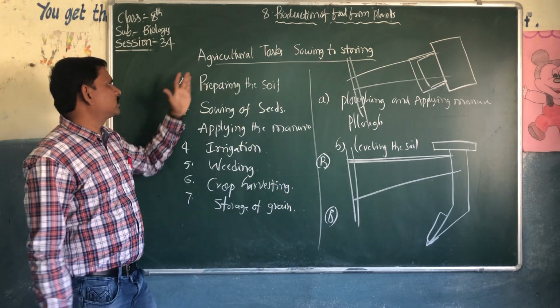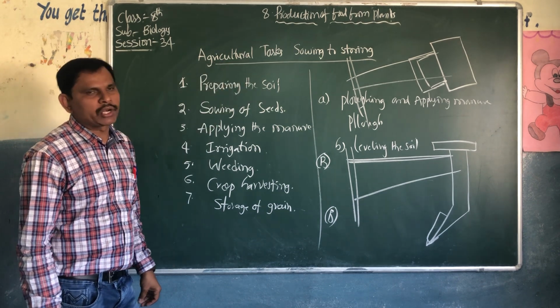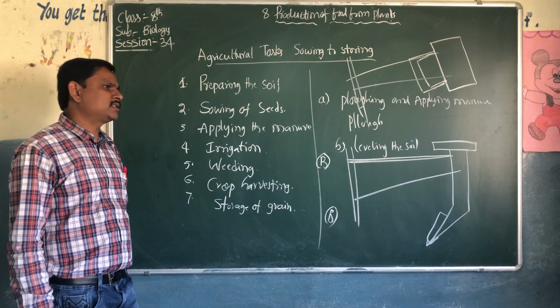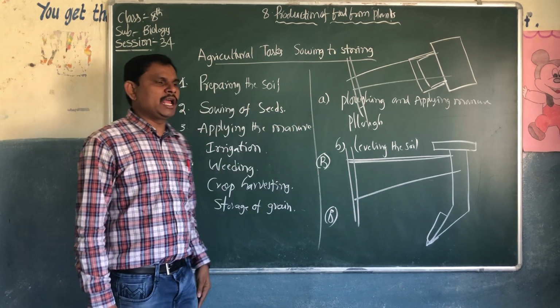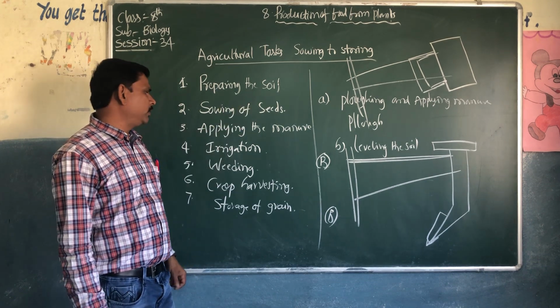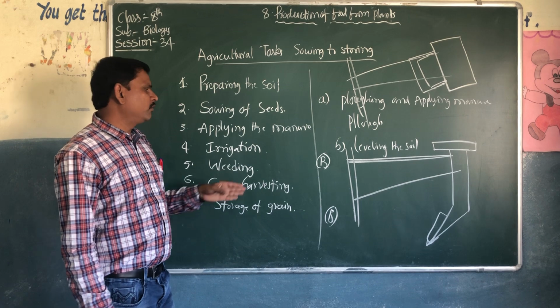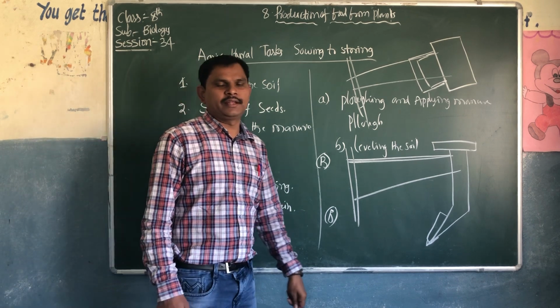Okay. Today we discussed agricultural tasks, from sowing to storing. There are 7 tasks, special methods. The first one is preparing the soil, then sowing the seeds, applying manure, irrigation, weeding, crop harvesting, and storage of grains.